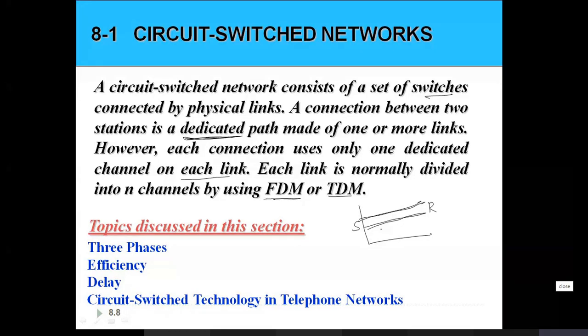Okay, so now when it comes to the circuit switch network, you need to understand these 4 points. First, how exactly the connection is established between the devices through intermediate nodes. That is done using 3 phases, and I will explain what those 3 phases are through which the data communication takes place. Then efficiency: what is the efficiency of a circuit switch network, and what is the delay. And this circuit switch technology is mainly used in telephone networks.